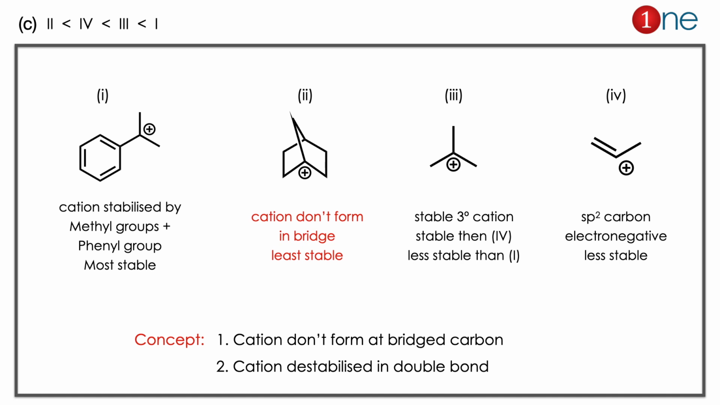Here you are analyzing the cation stability. Always you find the extreme there. The second one always doesn't form because of the bridged cation. It's very much unstable. It's the least stable there.